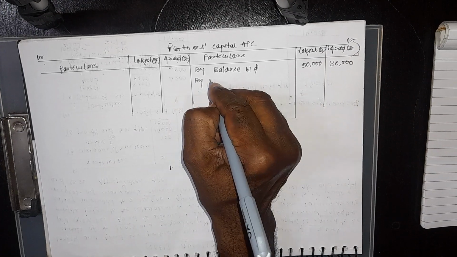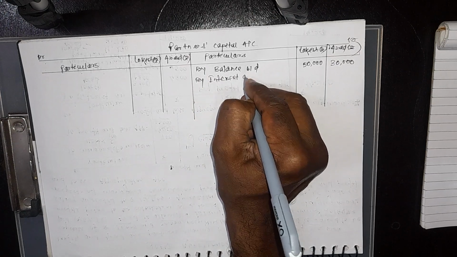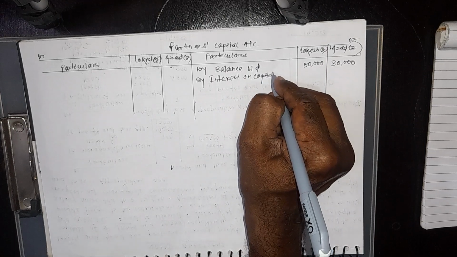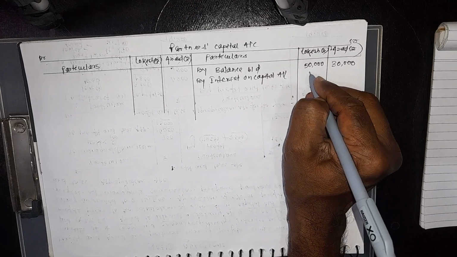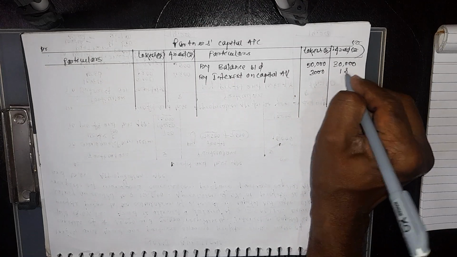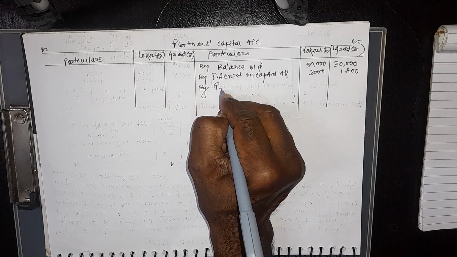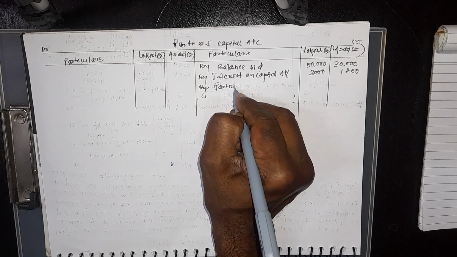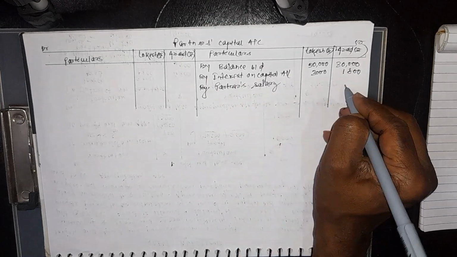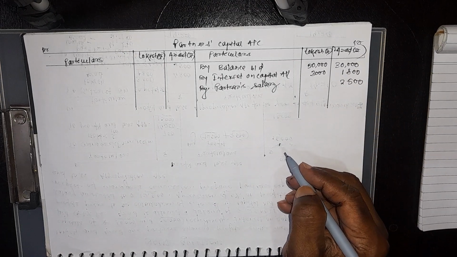By interest on capital. How much interest on capital is provided? 6% interest on capital. So you write it here, 3,000 and 1,800 interest on capital. By partner's salary. Who is getting the salary? Azad, 2,500. You will write it here. Clear? 2,500, you write it here.